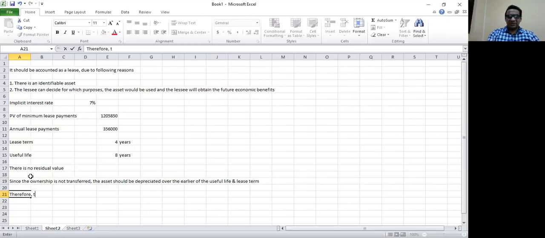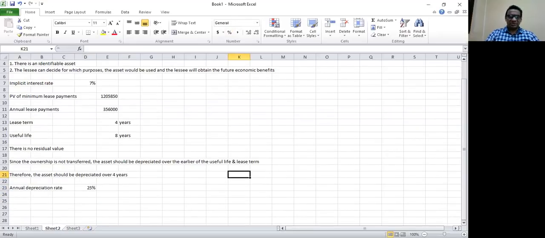Lease term is 4 years, useful life is 8 years, so the earlier period is 4 years. Therefore, the asset should be depreciated over 4 years, and the annual depreciation rate will be 25%. That is 1 divided by 4 years.